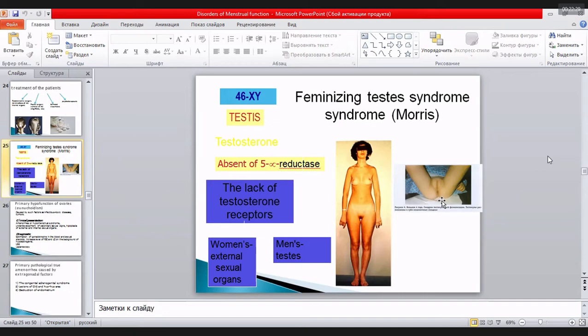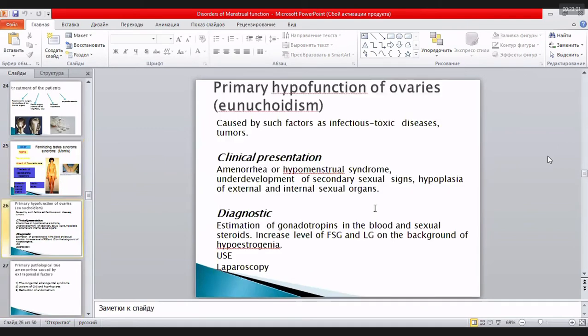Syndrome of testicular feminization: you know that this syndrome is present in your Krok test. Usually it is 46XY chromosomes, with absent 5-alpha reductase. Due to the lack of testosterone receptors, the woman has a female type but male testes, which are located very often in the labia majora. Amenorrhea is also present.